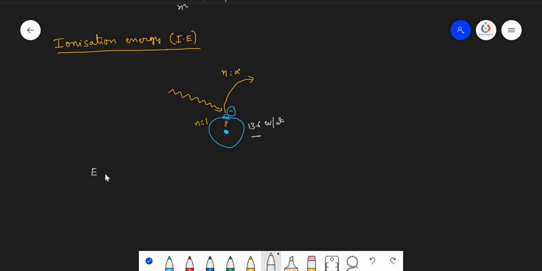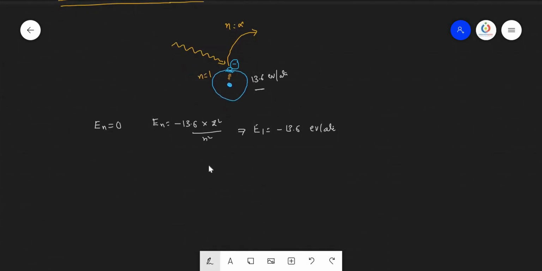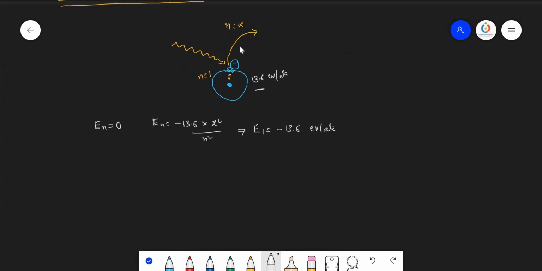The energy of the infinite orbit is always equal to 0, and the energy of the first orbit is equal to minus 13.6 into Z square by n square, where n is 1 and Z is 1, so here we can simply take for the first orbit minus 13.6 electron volt per atom. Now, what is the energy difference here? The energy difference is called the ionization energy.